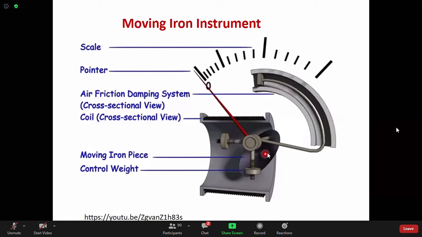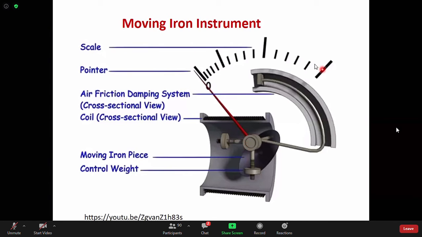This is the pointer, and this oval shaped thing is a metal or iron piece. Whenever current flows through the coil, that iron piece will be attracted by the magnetic field, and by that attraction the vane will move towards the magnetic field, and the pointer attached to the vane will move. The governing equation will show you that the deflection will be proportional to the square of the current.